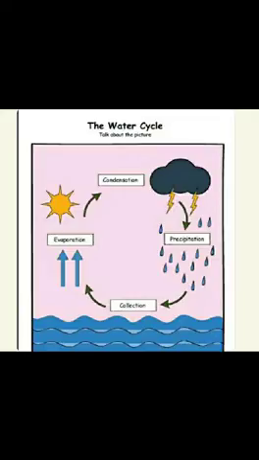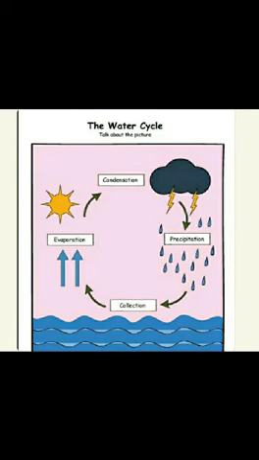Now coming to the next category, that is our water cycle. The water from lakes, oceans and seas gets heated by the sun and changes into water vapor. This is also known as evaporation. This water vapor rises high into the sky where it comes into contact with cool air and forms tiny droplets of water. This is called condensation.